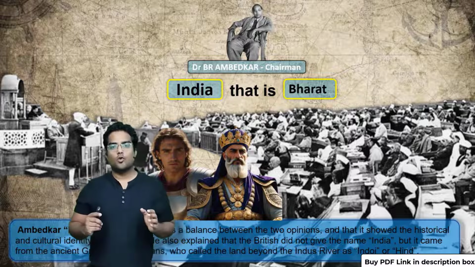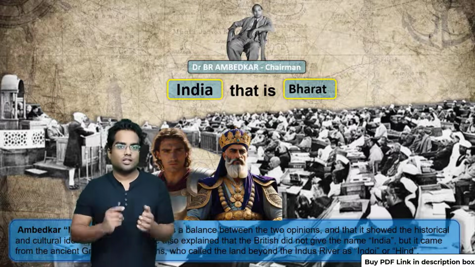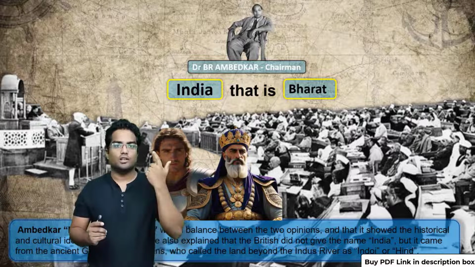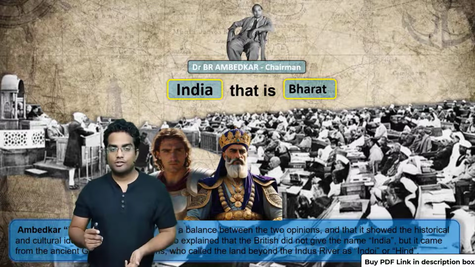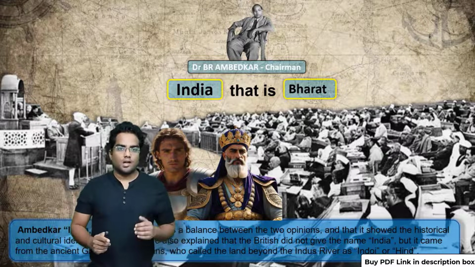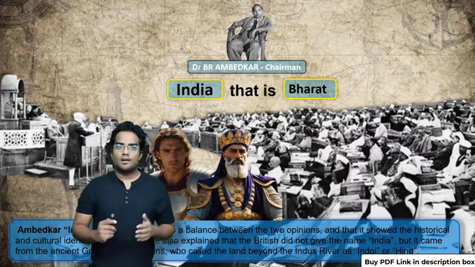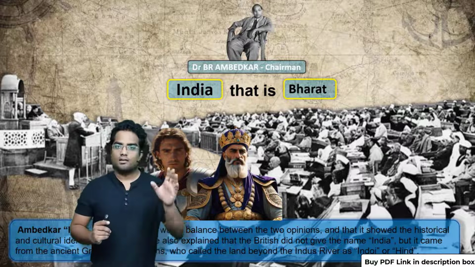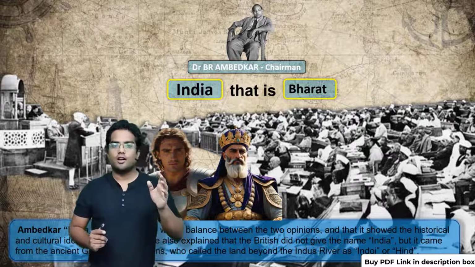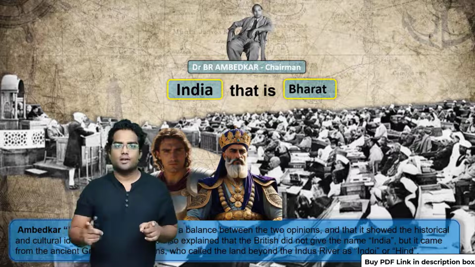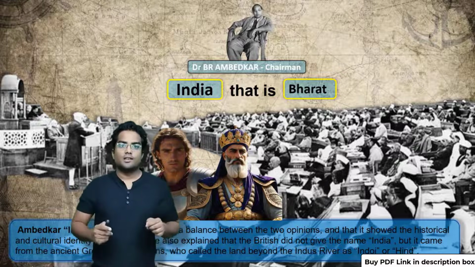Now, there are several videos on my channel that show the history, how the name Bharat, how the name India, how the name Hindu, how the name Hindustan was developed across history. Now, to summarize this, way long back, let's say around 1500 BC, a tribe called the Bharata tribe resided around parts of the Indus River.